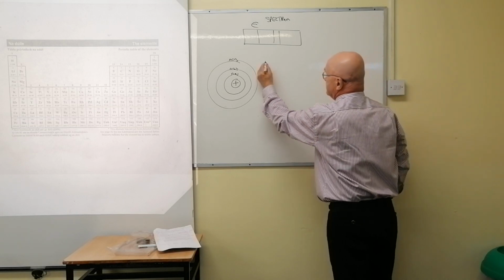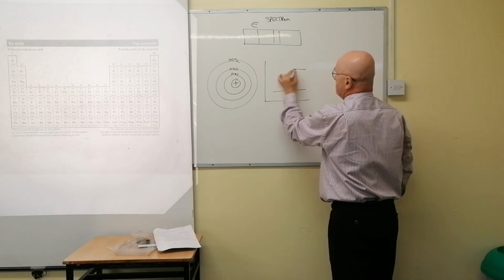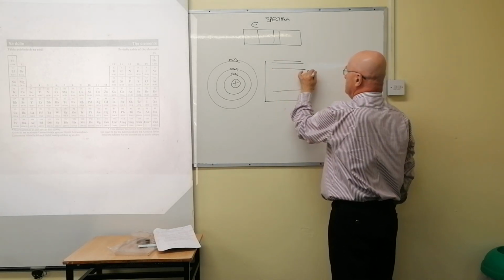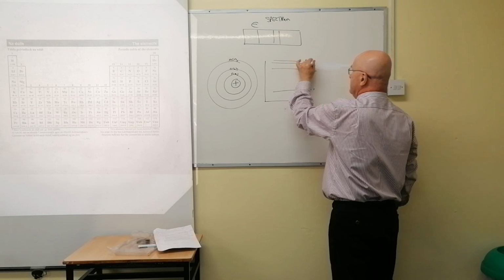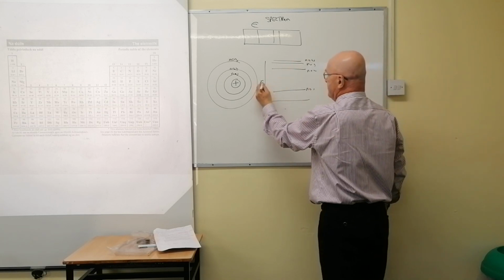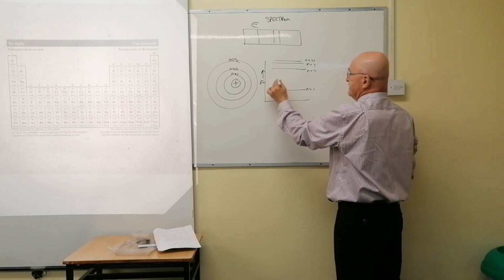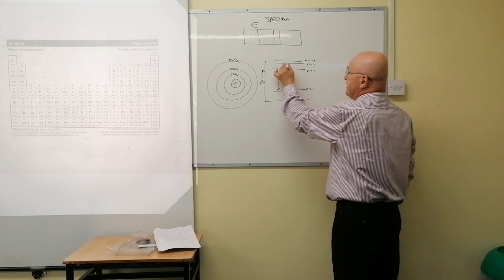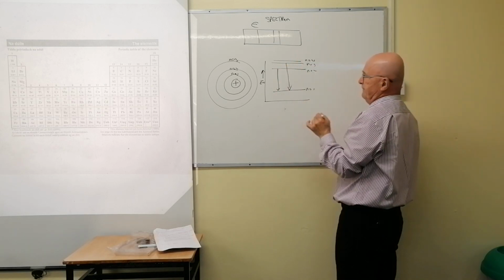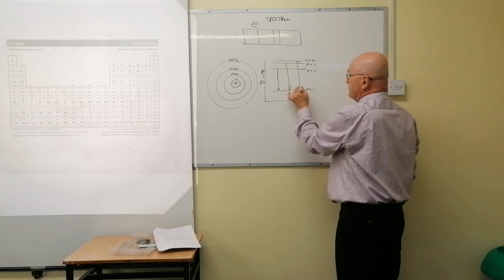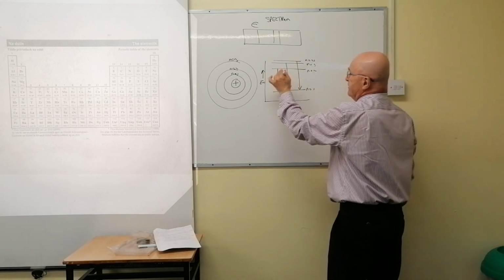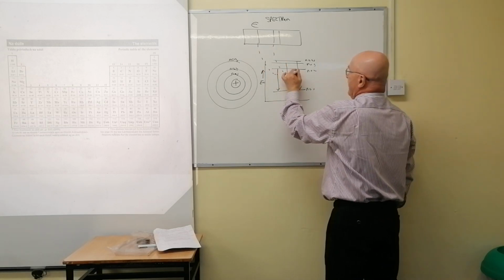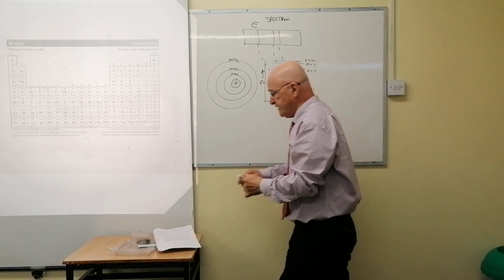And this is the energy level diagram. And they get closer as you go up. N equals 1, N equals 2, N equals 3, and N equals 4. Now, this is energy here, going upwards. So when the atom is excited, the electron jumps to here, comes back down, gives out that energy. Or it might jump to here, come back down, give out that much energy. Or it might jump to there and come back down and give out that much energy. And of course, they would be the 3 lines then. That's the lowest energy, that's the next lowest energy, and that's the highest energy. And that's the whole criteria which you're writing now.